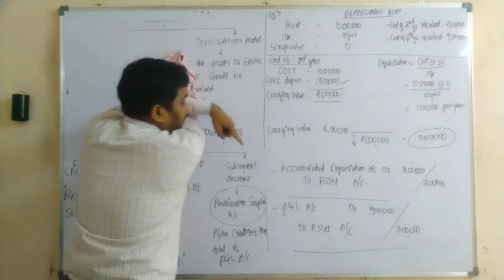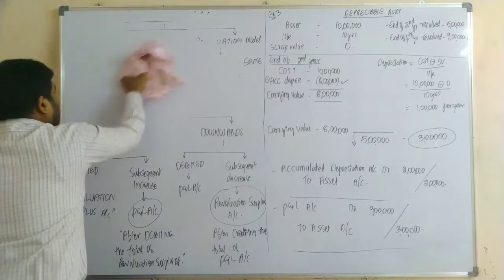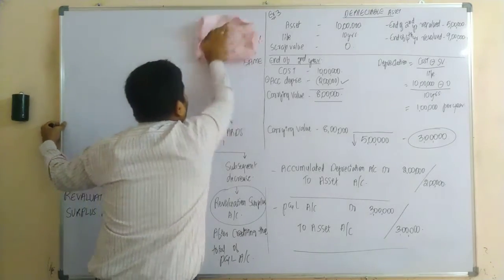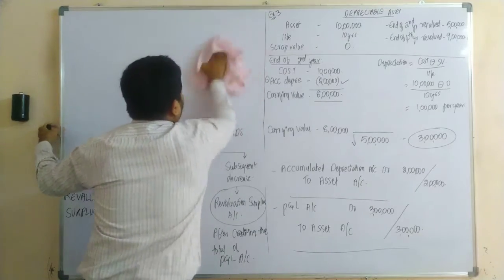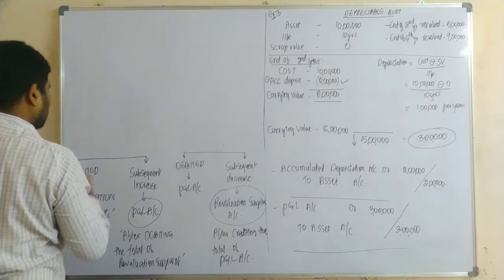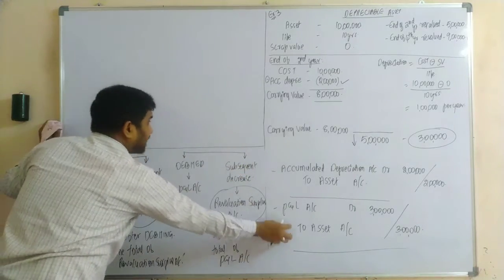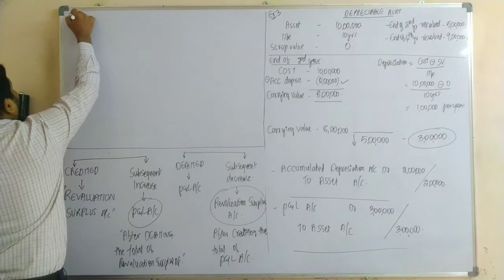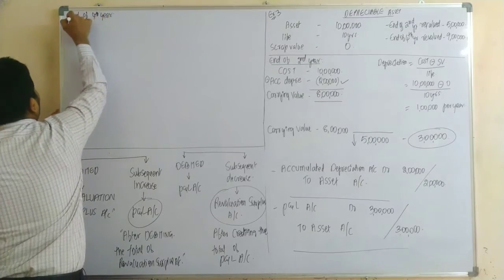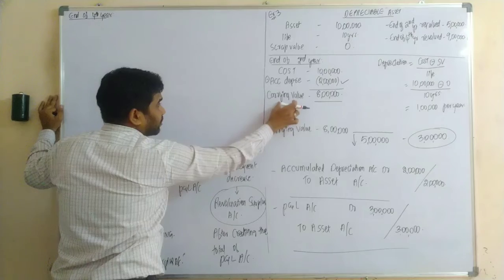So sir, as I'm not having the space there, I'm continuing with our fourth year calculation on the other side of the board. So please concentrate. Now, at the end of fourth year, we need to calculate our carrying value.